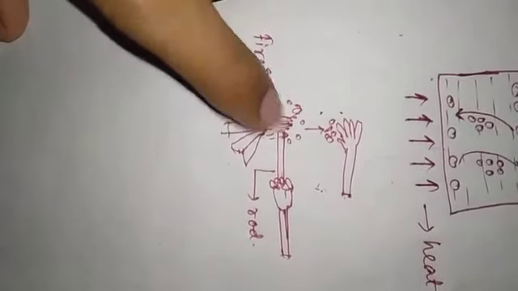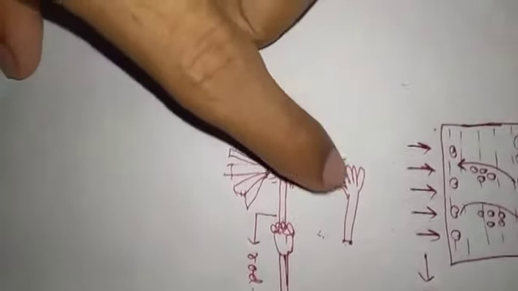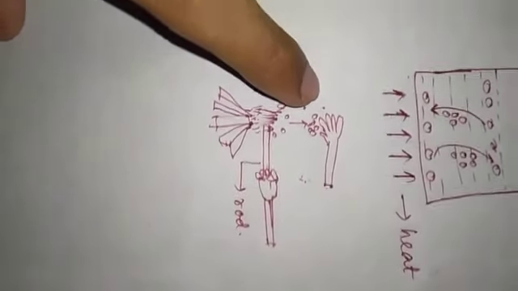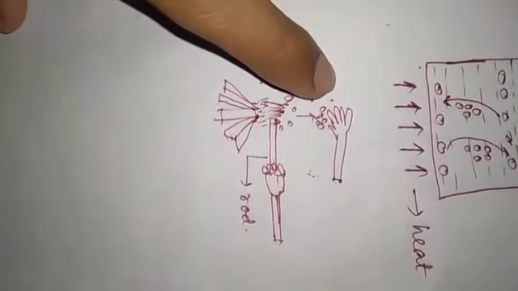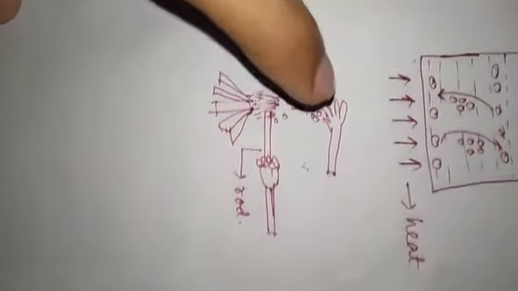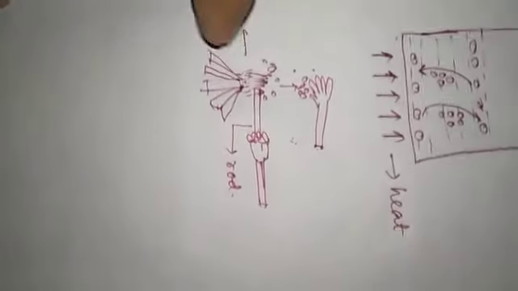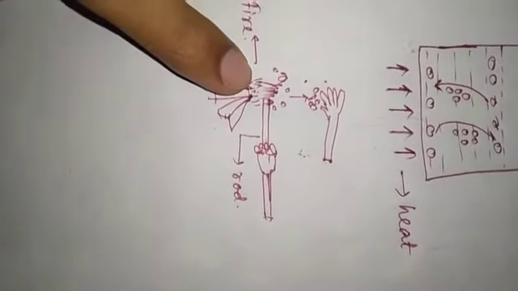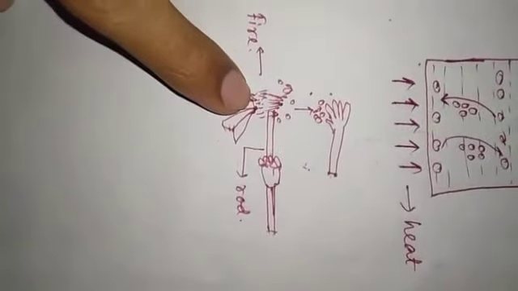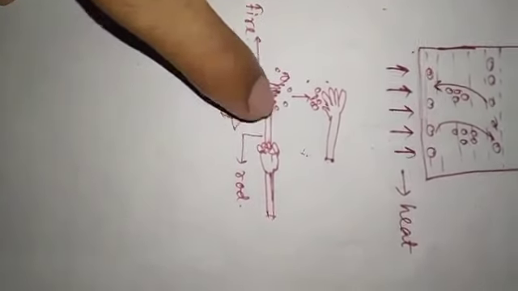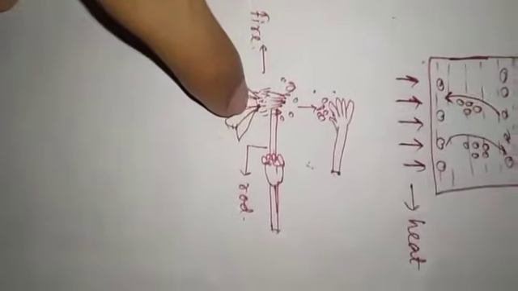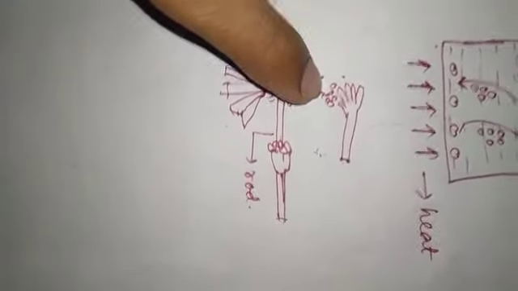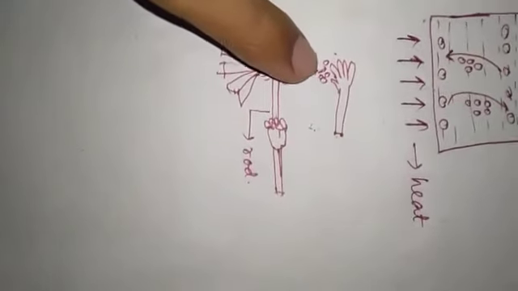Suppose this is a source of fire. If we place our hand above the fire, then after some time we will feel the heat. Can you say what the mode of transmission of heat is in this case? In this case, the mode of transmission of heat is convection. The air particles nearer to the source of fire absorb the heat, and then they become lighter, and their kinetic energy also increases. So then they will move upward. When they move upward, then we will feel the heat.